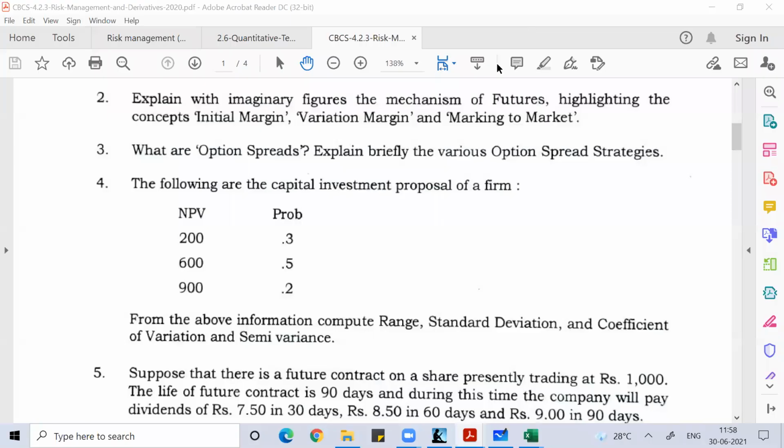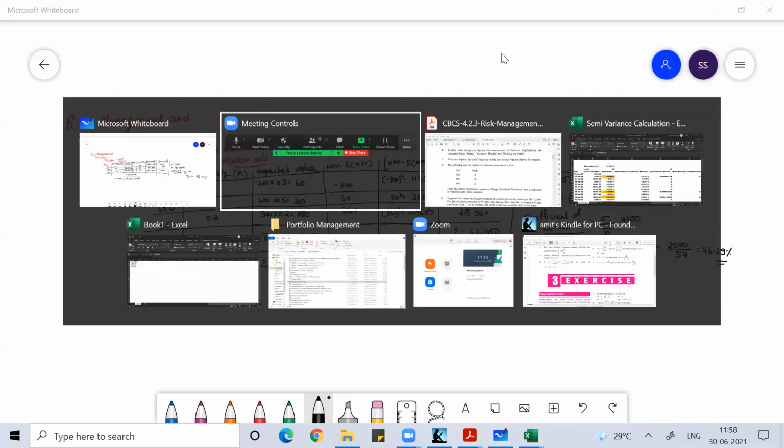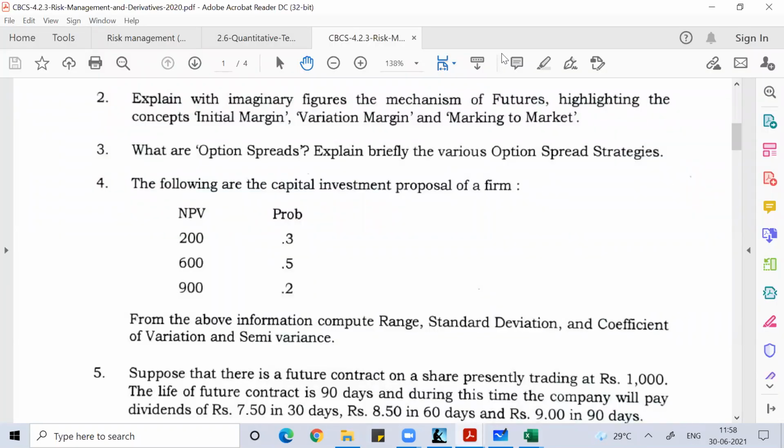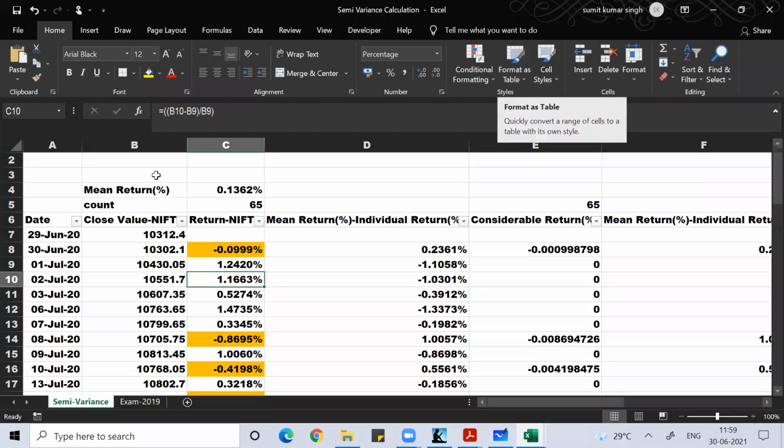So we did the calculation till now. Range is the highest value minus lowest value, that is 900 minus 200, which is 700. Standard deviation I already found to be somewhere close to 250. Coefficient of variation I just found is around 46.29%. And now the semi-variance. Before I talk about semi-variance, let us understand it a little bit.